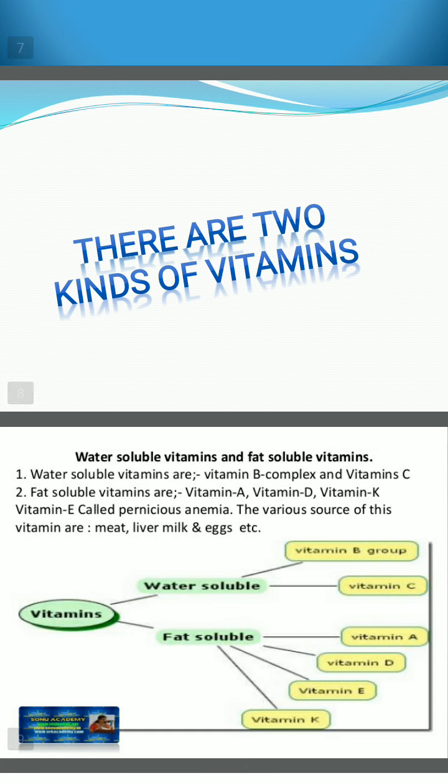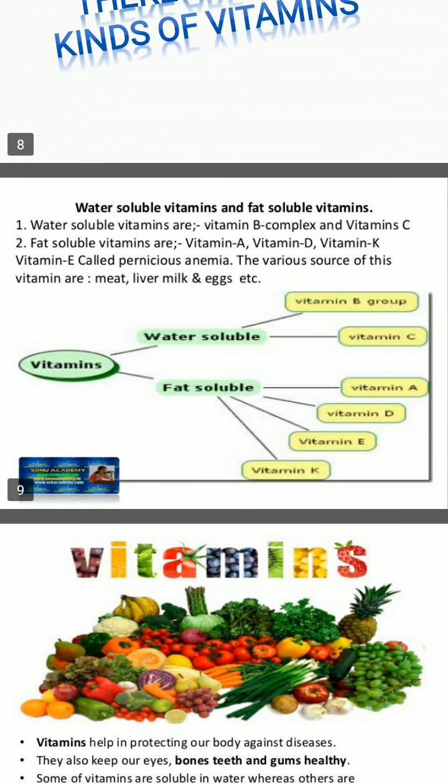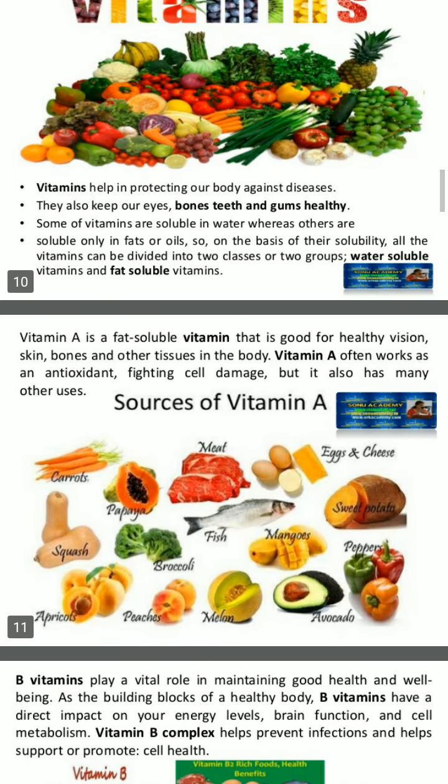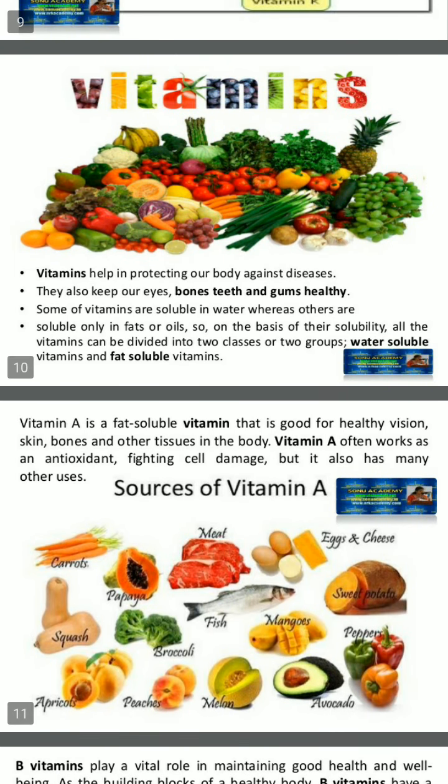There are two kinds of vitamins. They are water soluble and fat soluble. Vitamin B group and vitamin C are water soluble. Vitamin A, vitamin D, vitamin E and vitamin K are fat soluble. Vitamins help in protecting our body against diseases. They also keep our eyes, bones, teeth and gums healthy.